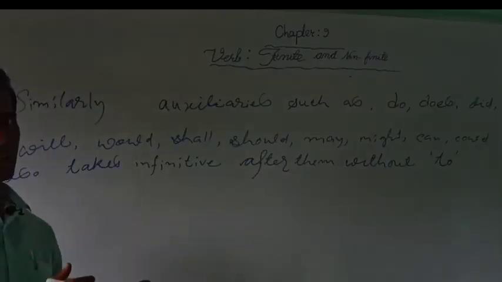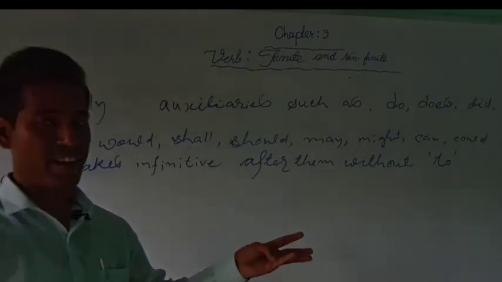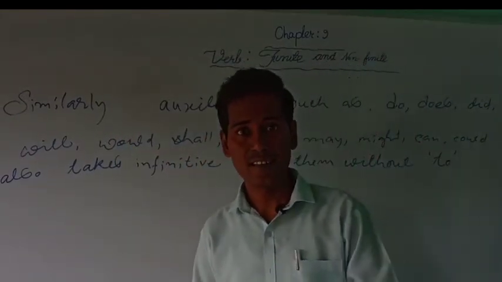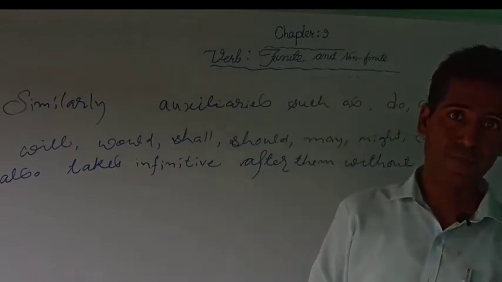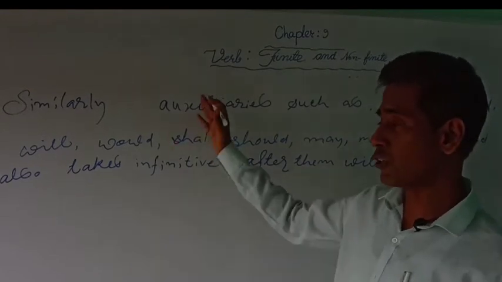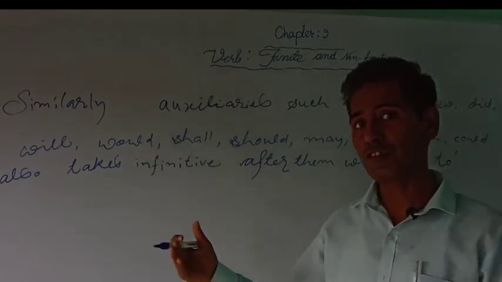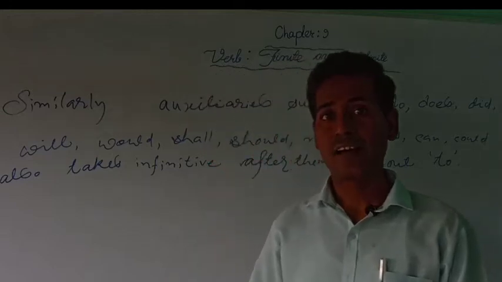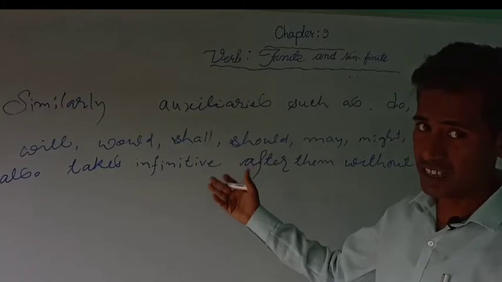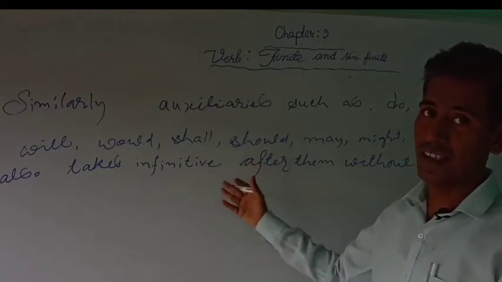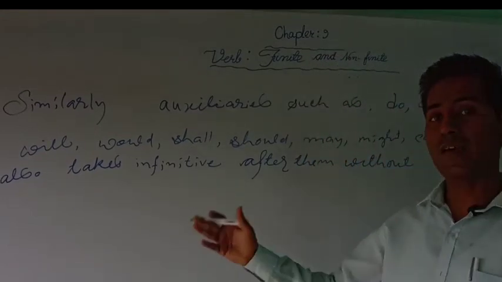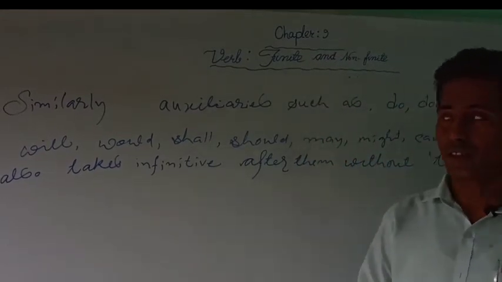Well, first we came to know that verbs like make, hear, watch, see take an infinitive after them without a to. Again, you came to know that auxiliaries such as can, could, shall, should, will, would, may, might, must, and we can say do, does, did also do not take infinitives with to; they take infinitives after them without a to. So this is what we learned.